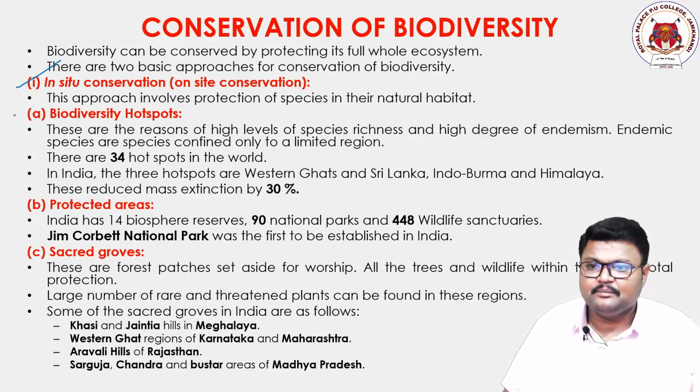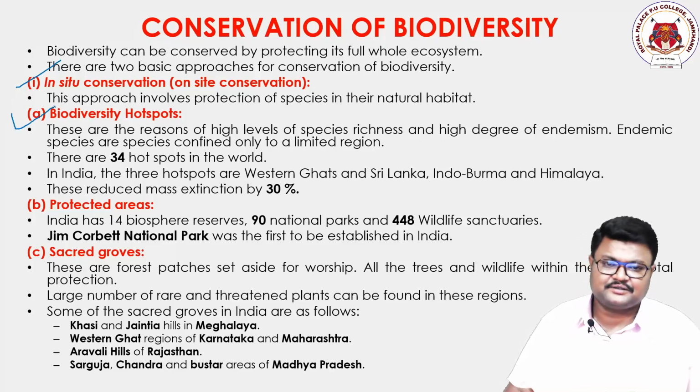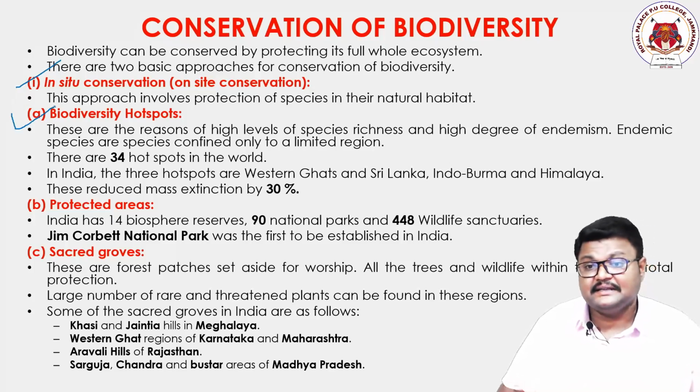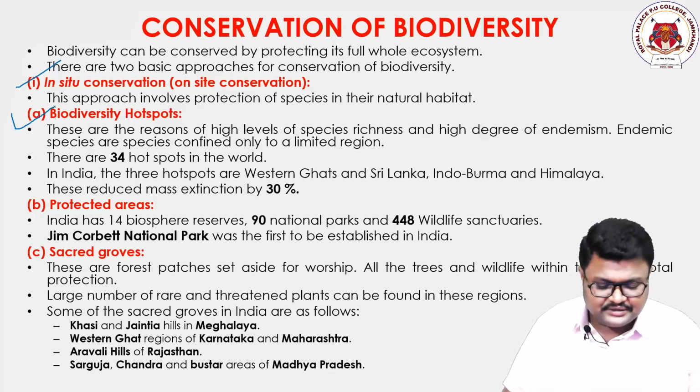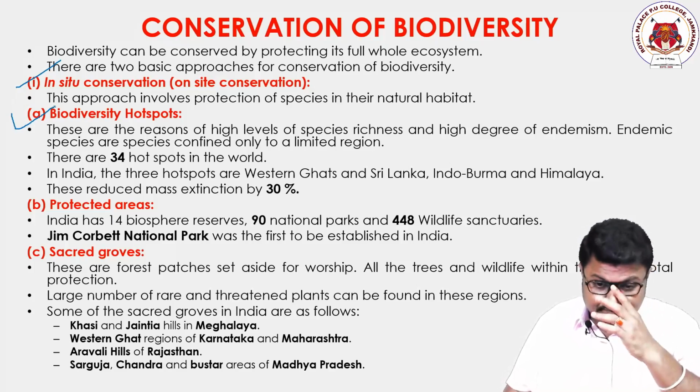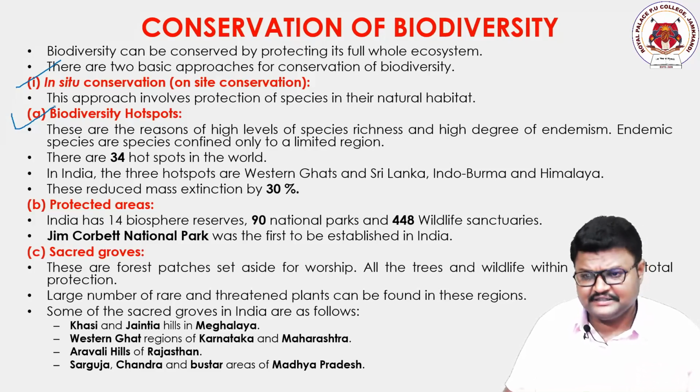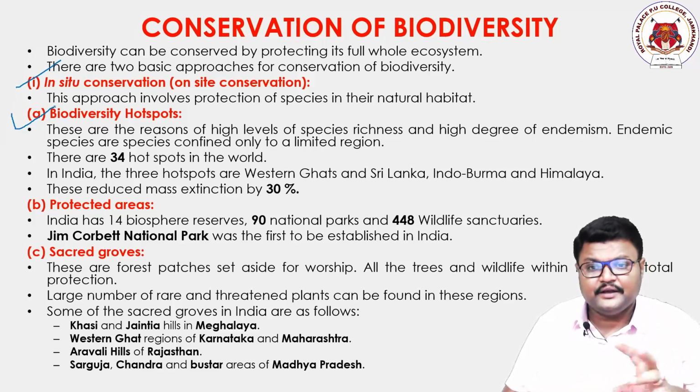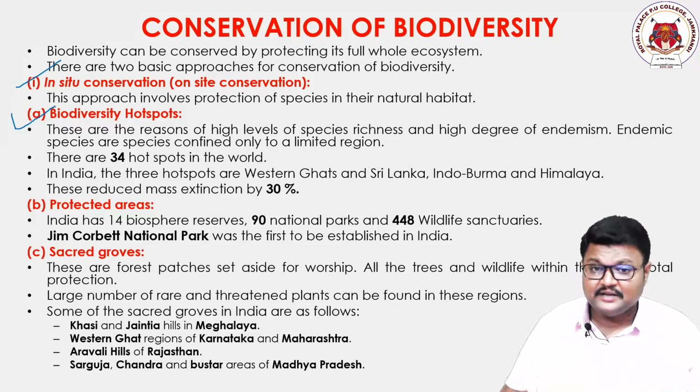The first one is biodiversity hotspots. So what are these hotspots? Generally the meaning of hotspot is a place wherein a big number of species are present, not in size but in quantity.